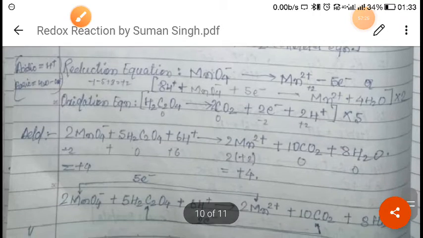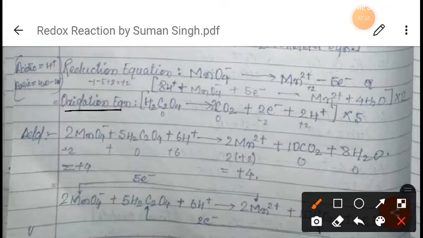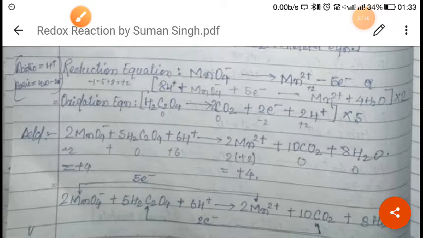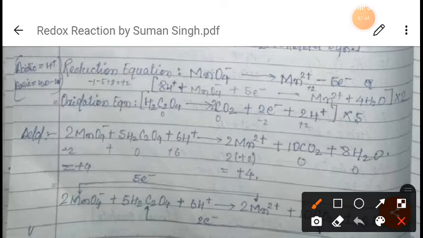Now we come to the next equation, which is the oxidation equation. In the oxidation equation you see the oxidation state of carbon is 0 here, and here also 0, but here there are 2 carbons and here only 1 carbon, so we will add a 2 first. Now the change in the oxidation state is 2, so we will write here minus 2 electrons. After that you see there are 2 hydrogens, so we will add 2 H+ here.